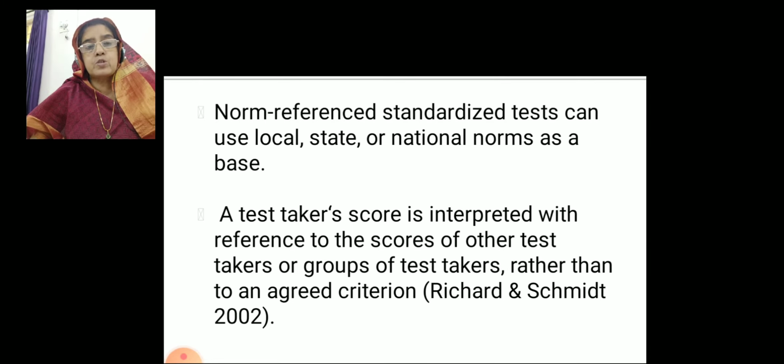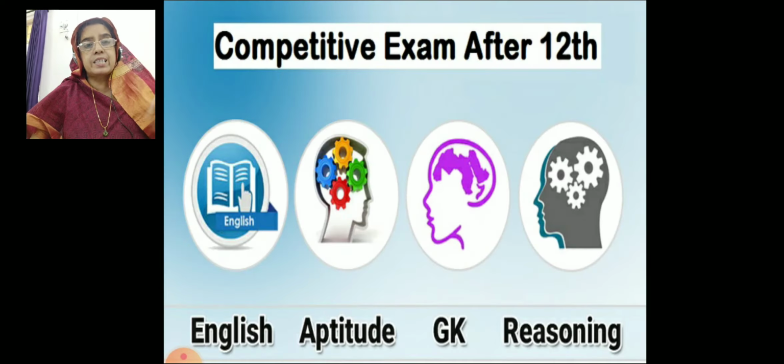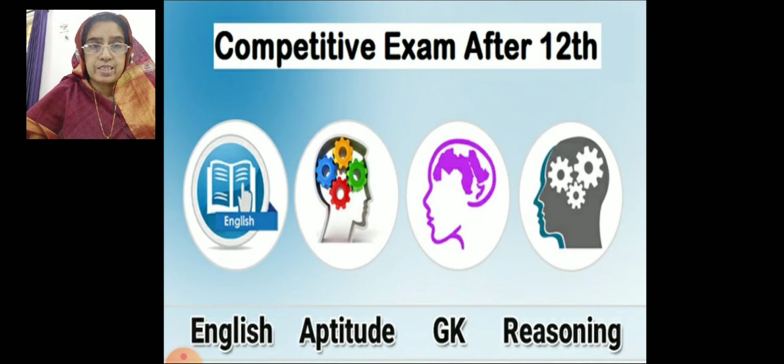How many of the students score above 500 in the NEET examination in Tamil Nadu? Likewise, if we take the statistics, how many scored more than 500 in Kerala, in Andhra, in Karnataka? Like that, we compare one score or group of scores with other scores. This is the main purpose of conducting the norm referenced test.